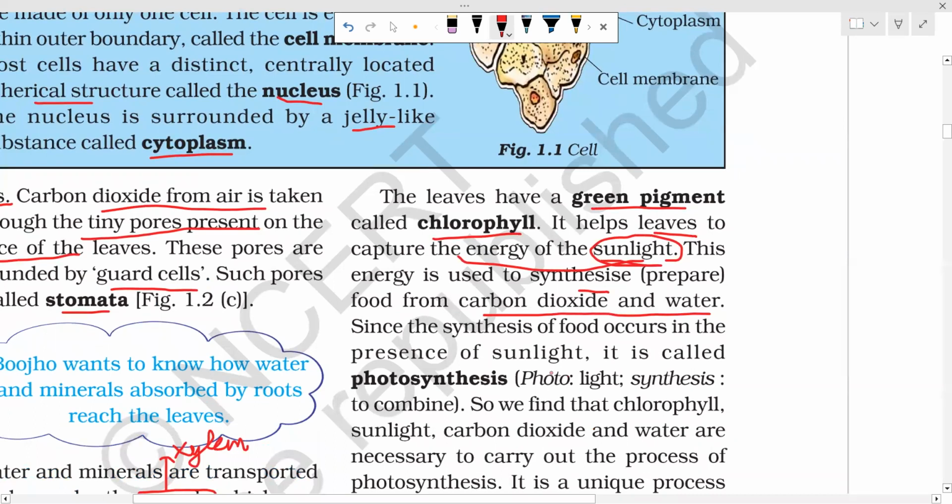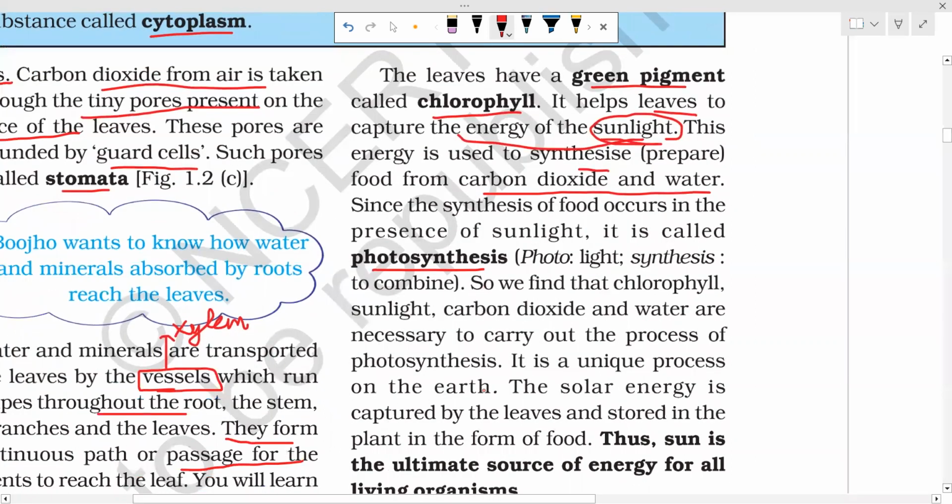As the synthesis of food occurs in the presence of sunlight, it is called photosynthesis. Synthesis means combining to produce a new thing. Photo means light.